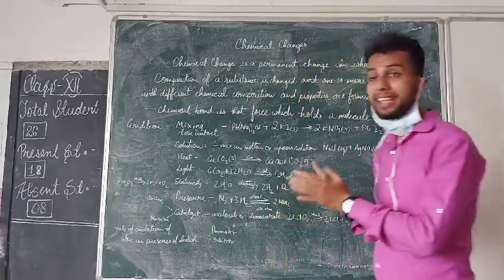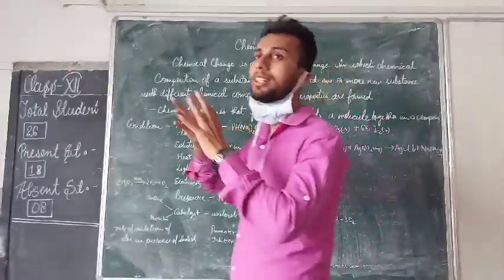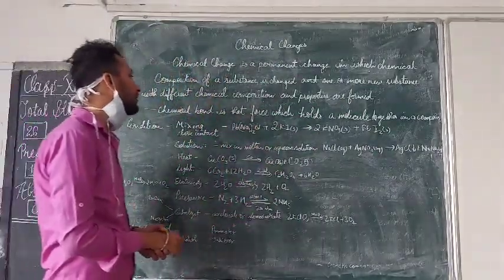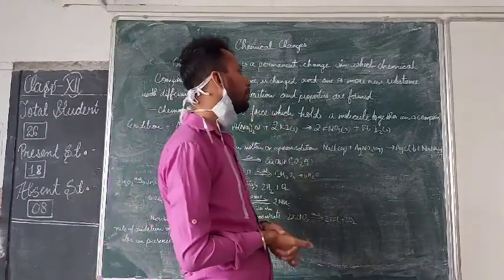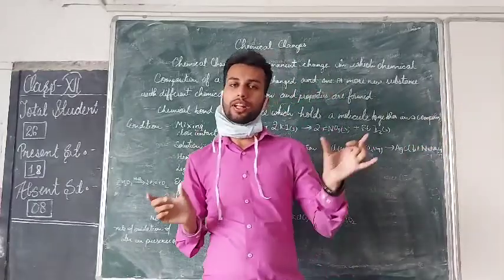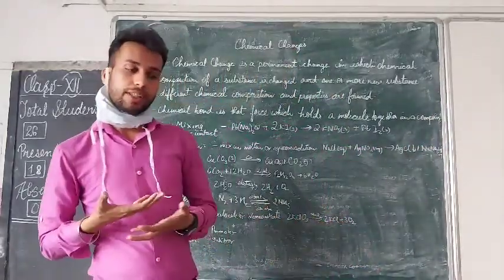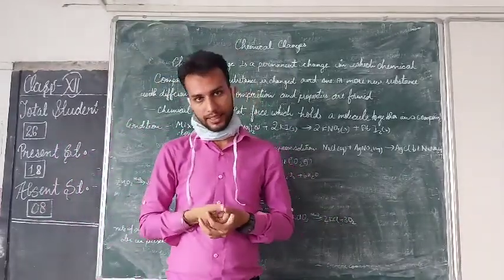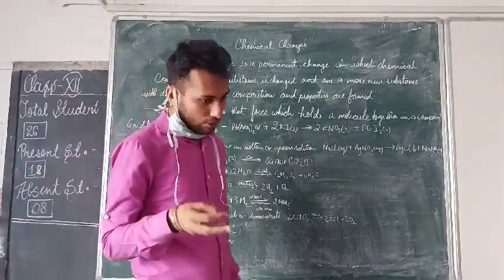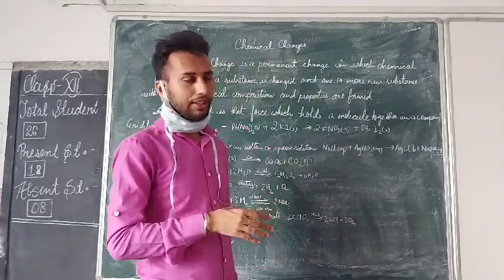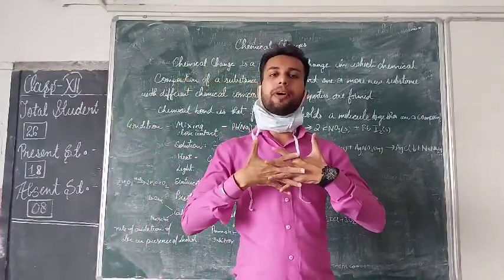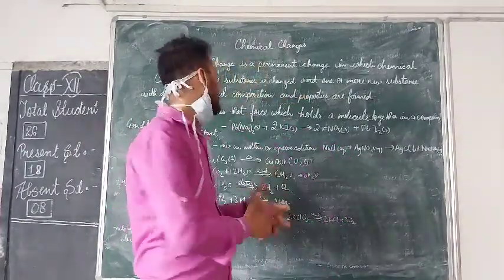Now, when a chemical change occurs, the chemical bonds of the reactants and products are broken or joined. So what is a chemical bond? After the chemical change, we must know what a chemical bond is. A chemical bond is the force which holds a molecule together in a compound. When we say H2O or H2SO4, each and every atom in that molecule is tightly bound with the others, and only then does it form the compound. Whether the bond is ionic, covalent or another type, we will study in a later chapter what types of bonds there are. The bonds which bind atoms in a compound or molecule are called chemical bonds.